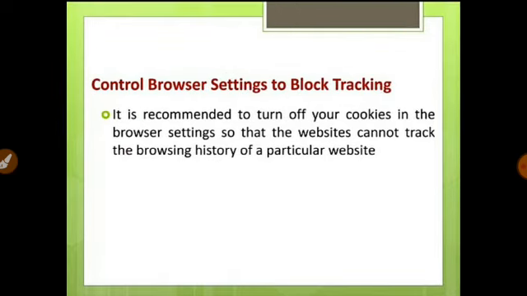Next is control browsing settings to block tracking. Whenever you are browsing, it is recommended to turn off the cookies in the browser settings, so that they cannot see your browsing history, what you have worked on or seen till now, and they cannot track you or find your interests on that basis. Whenever you want your confidential data not to be seen by anyone, you can use this setting to turn off the cookies. Otherwise, for normal use, let the cookies be on, let them see your history, no problem. But for the confidentiality of the data, you can turn off the cookies.